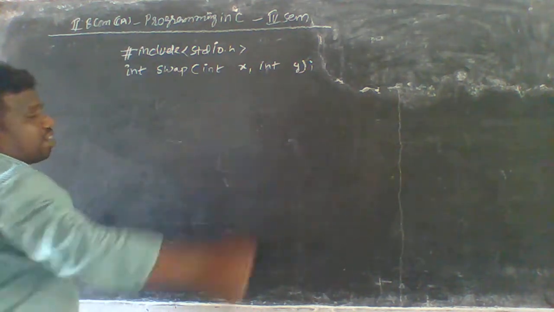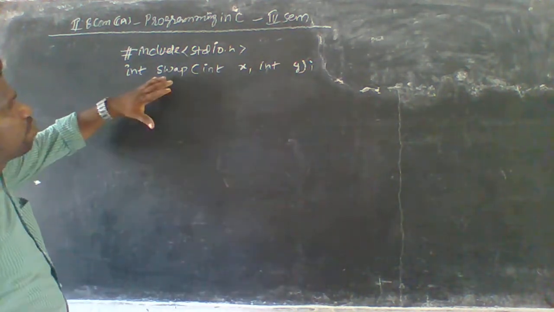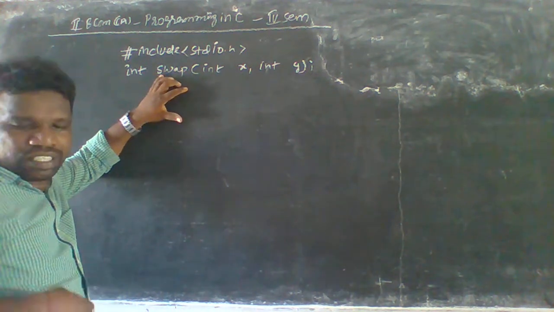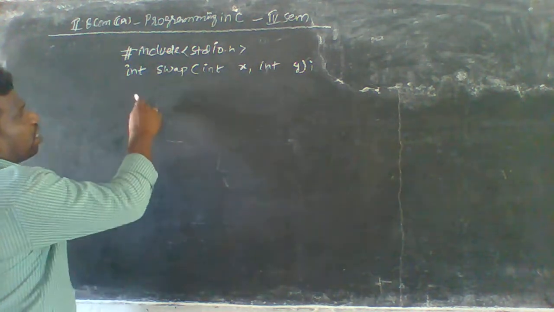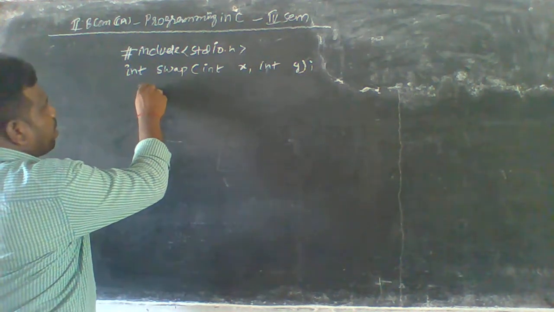Here we can define the functions. The entire program is the same as call by value, and we can define the main method.